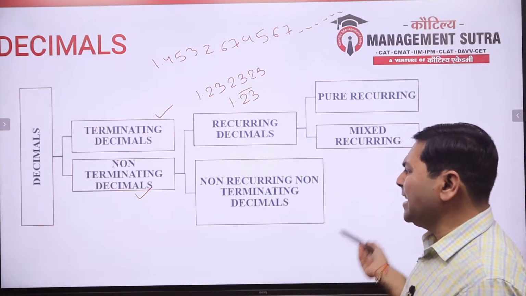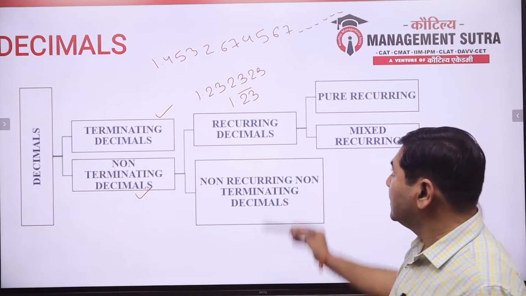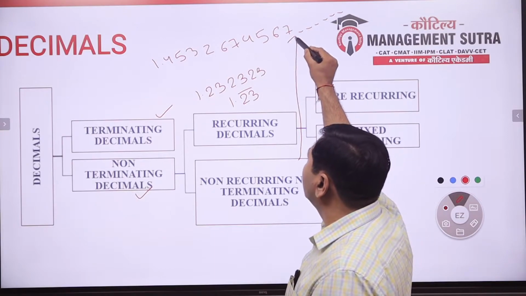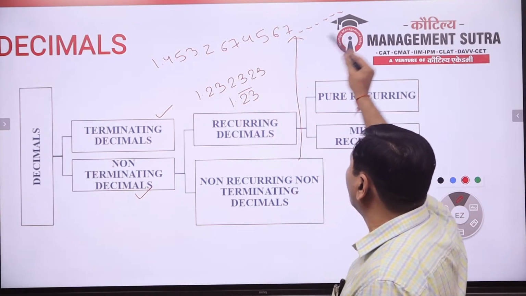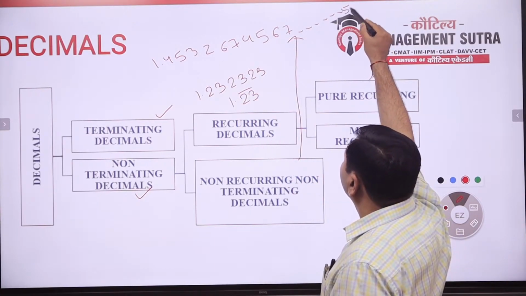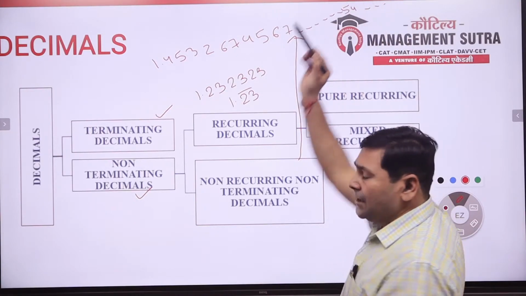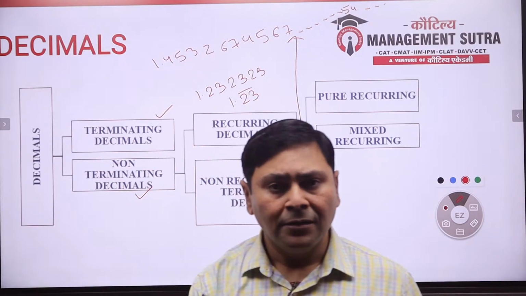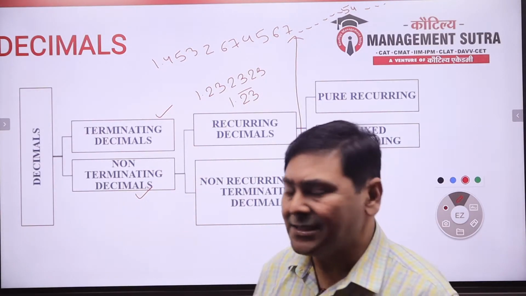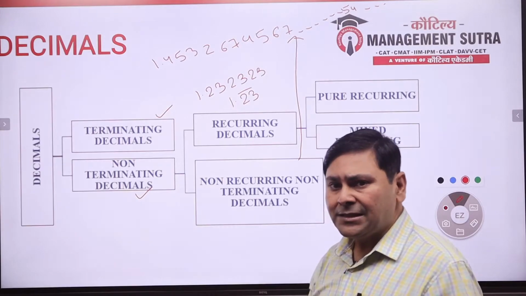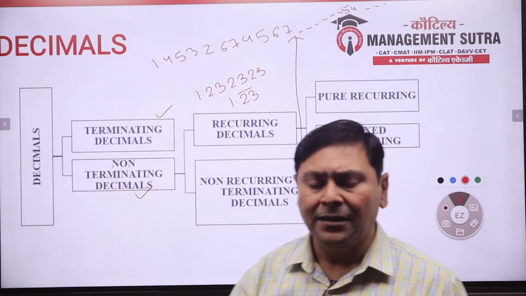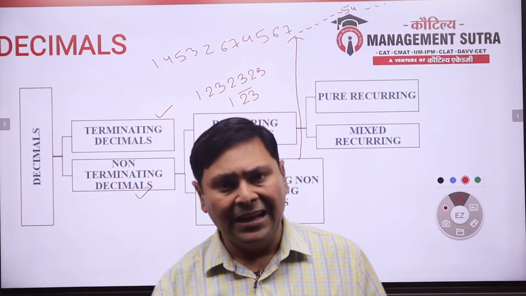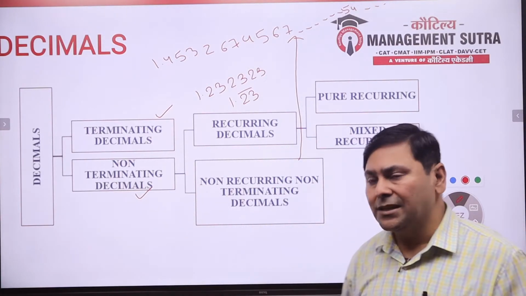And non-recurring, non-terminating numbers means numbers of this kind. This number is non-terminating, non-recurring, which neither repeats a pattern nor ends. Recurring decimals have a repeating pattern. It continues up to infinity but has a repeating pattern. Hence, they are called recurring numbers.